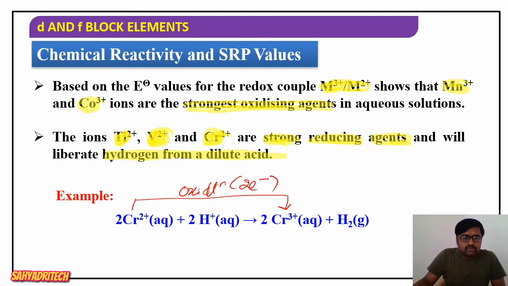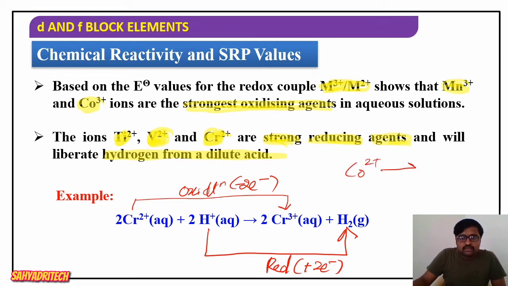Plus 2 to plus 3, 2 chromium atoms get converted into chromium 3 plus by liberating 2 electrons, and 2 H plus get converted into H2, which means it is undergoing reduction by accepting 2 electrons. So chromium loses electrons, and H plus by accepting electrons gets converted to hydrogen. So hydrogen is liberated here.